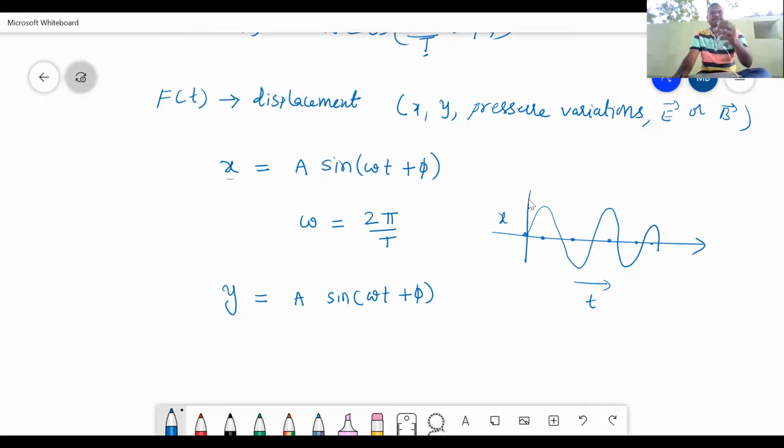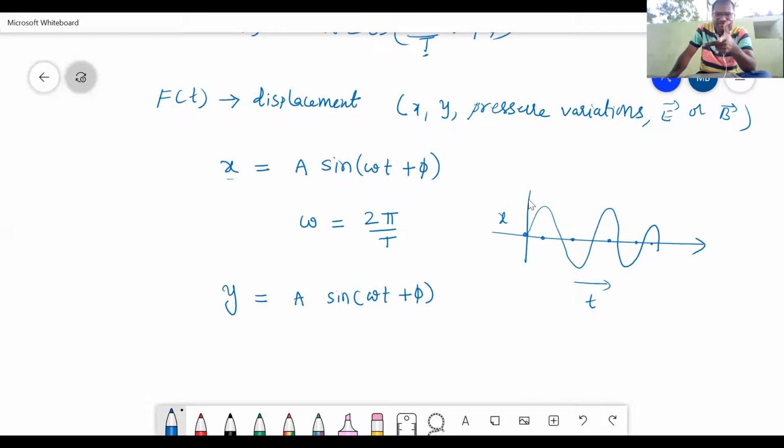Clear? And when light is traveling, light rays are nothing but electromagnetic waves, meaning electric field and magnetic field. See, I told you to take 3 fingers. The 3 fingers are mutually perpendicular to each other. If two represent the electric and magnetic fields, this will be the direction of propagation of the light wave. When these two are vibrating like this, meaning f of t, the wave will travel.